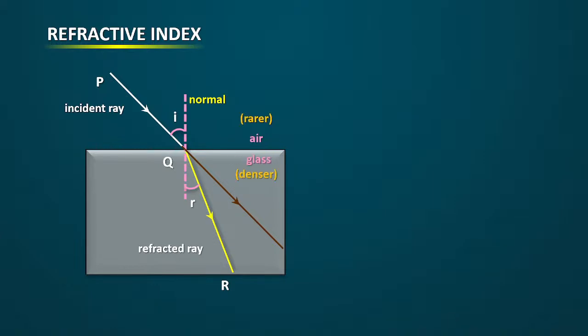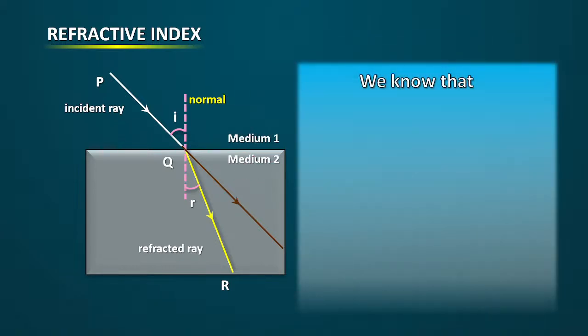What is medium 1? Air. And what is medium 2? Which is light in weight? So air is called a rarer medium. Whatever is light, whatever is thin, what will we call it? Rarer medium. And whatever is heavy will be called denser. Denser medium. Medium 1 and medium 2.